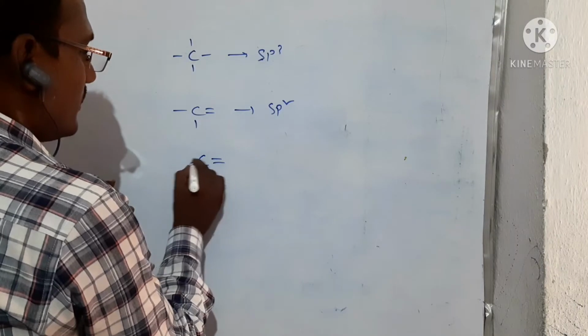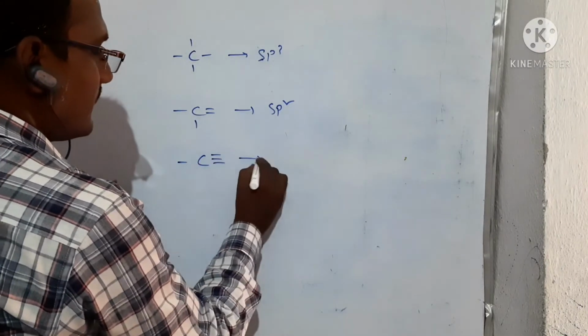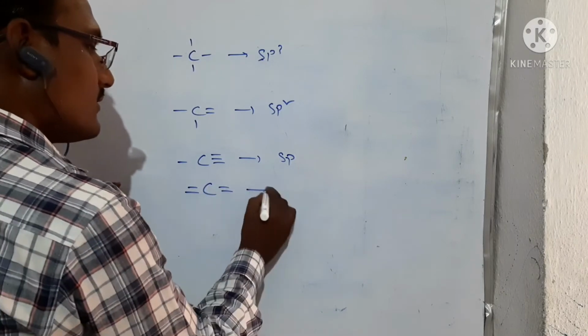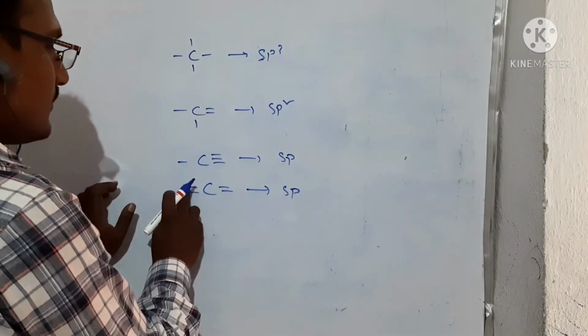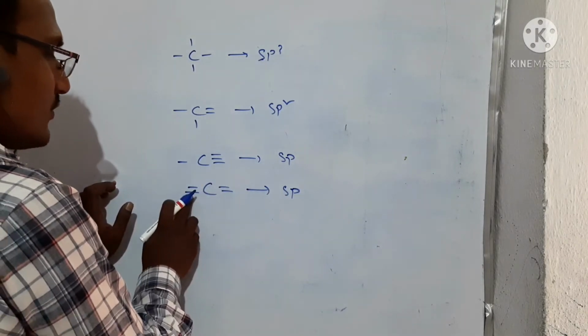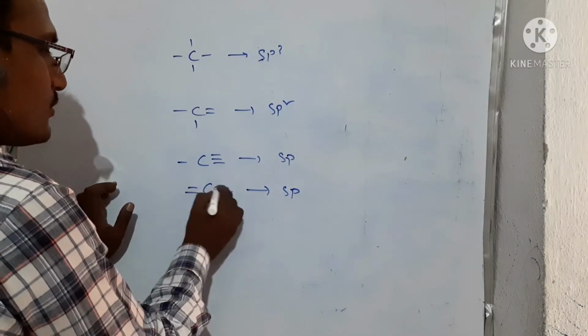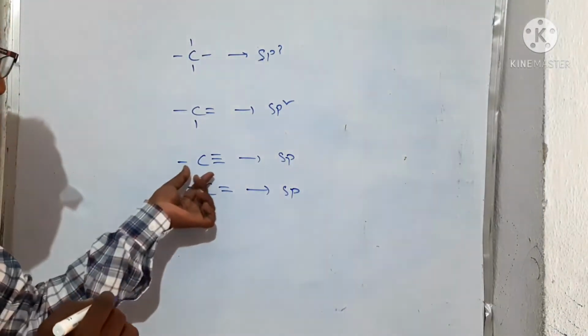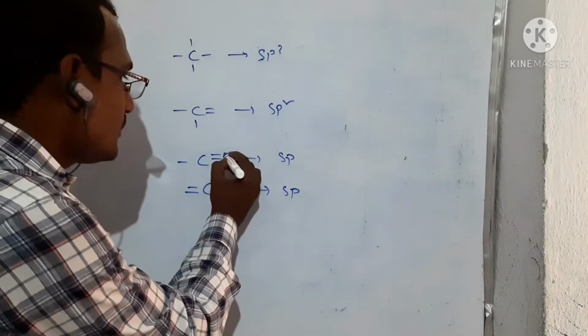C double bond, triple bond, this is sp. And also C double bond, this is also sp. Why? Because this is 1 pi bond, this is 1 pi bond. This is 1 sigma bond, this is 1 sigma bond. That means 2 pi bonds are there. One carbon is allowing those 2 pi bonds. Here also one carbon is allowing those 2 pi bonds.